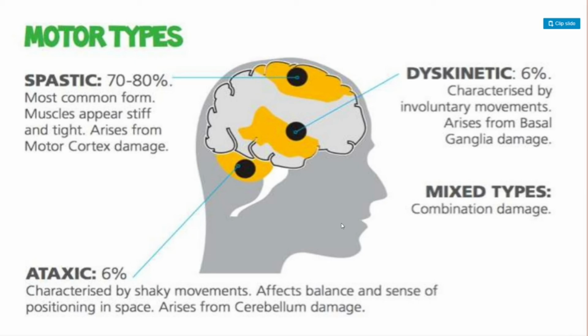Involuntary shaky movement affects balance and sense of positioning in space, and it arises from cerebellum damage. It means that when different areas of the brain and muscles are affected, these different kinds arise. The most common type is spastic. And if we talk about the mixed type, then all three kinds are present in that.